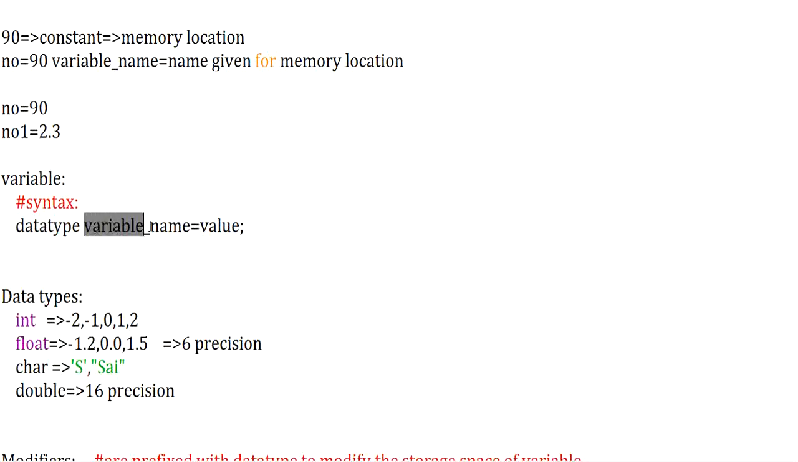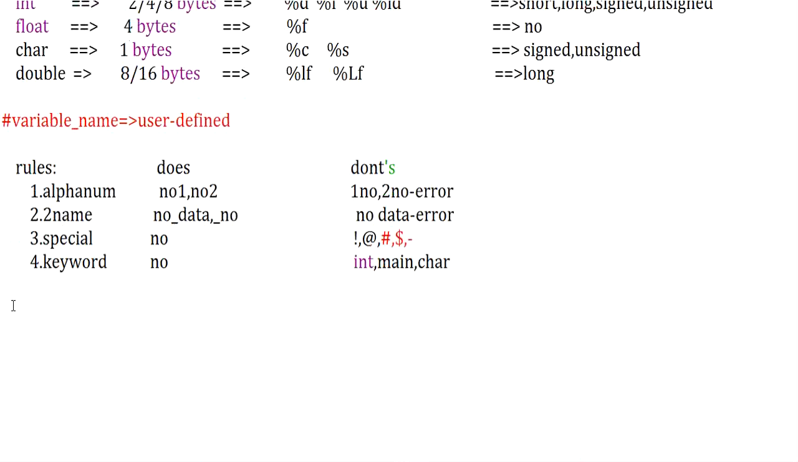Next we will go with the next part of your syntax, that is your variable name. Whenever I say variable name, this variable name is a user defined name. It can be given any name. It has certain rules. These rules should be satisfied. Let us see what those rules are.